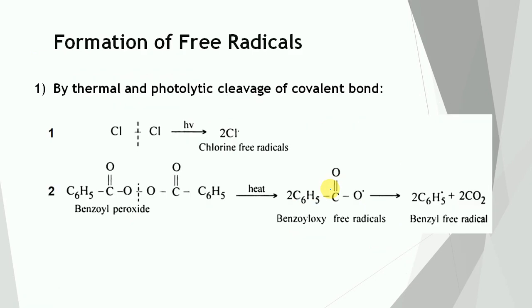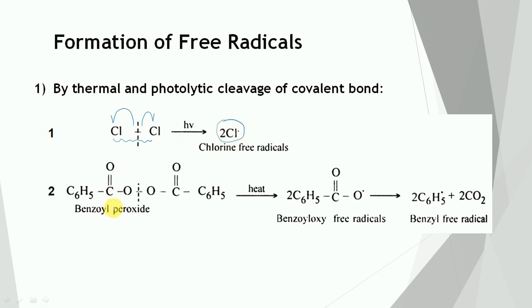Formation of free radicals. The first one is by thermal or photolytic cleavage of a covalent bond. So in this case, a chlorine molecule in the presence of UV light will undergo homolytic cleavage. One electron shifts toward this side, one electron shifts toward this side, and two chlorine free radicals will get generated.